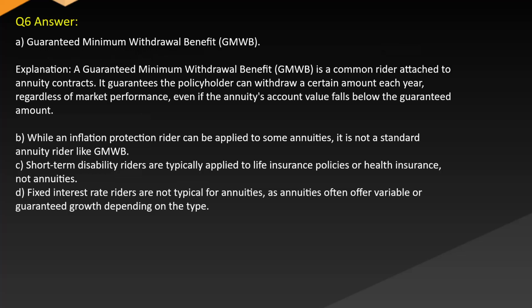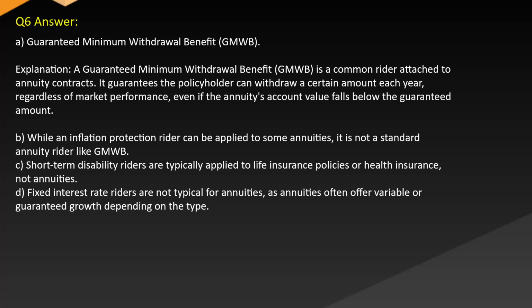Answer: A. Guaranteed minimum withdrawal benefit. Explanation: a guaranteed minimum withdrawal benefit is a common rider attached to annuity contracts. It guarantees the policyholder can withdraw a certain amount each year, regardless of market performance, even if the annuity's account value falls below the guaranteed amount.